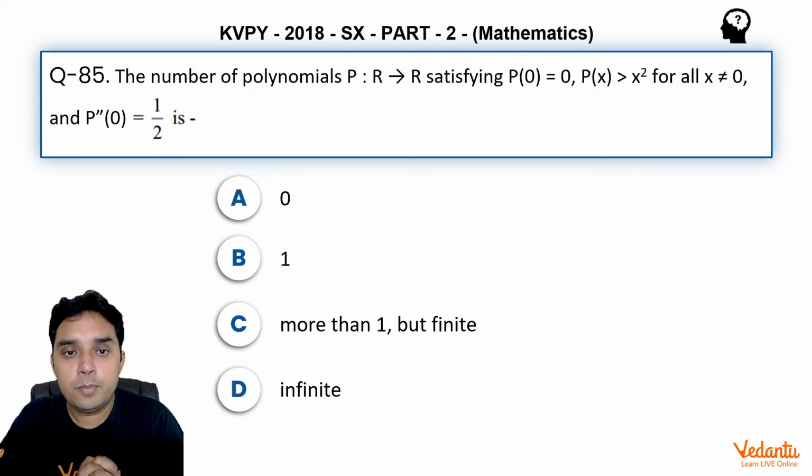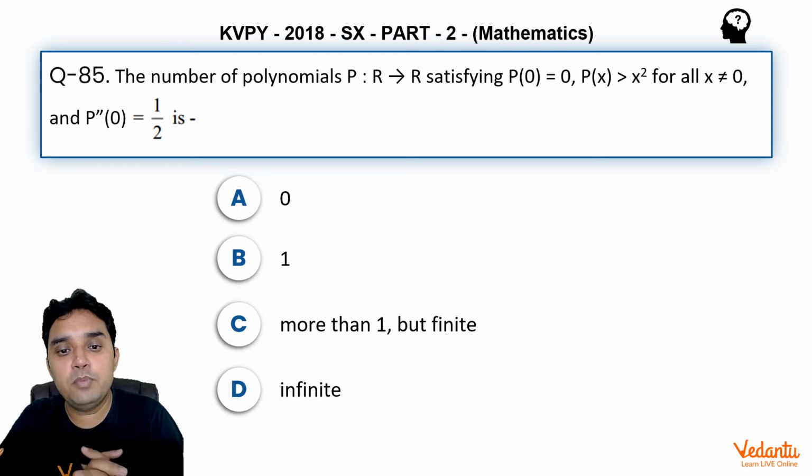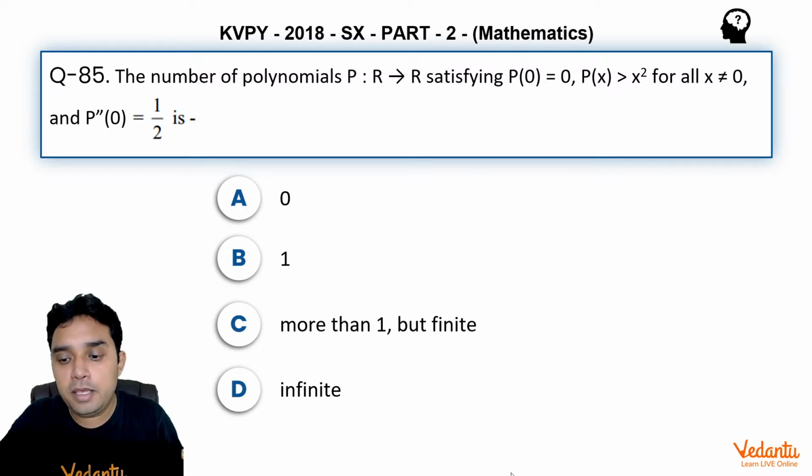The number of polynomials P from R to R satisfying P(0) is equal to 0 and P(x) is greater than x square for all x not equal to 0 and P double dash (0) is equal to 1 by 2 is: a) 0, b) 1, c) more than 1 but finite, and d) infinite.